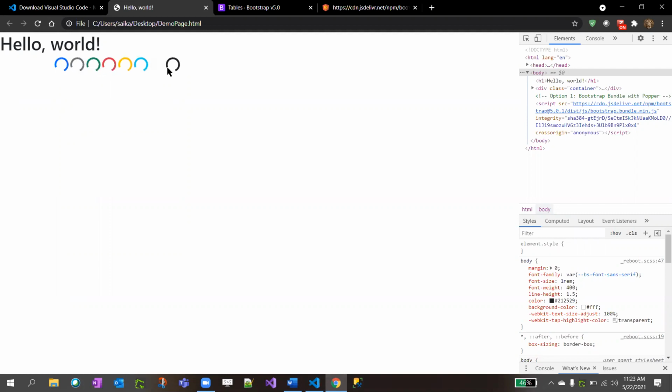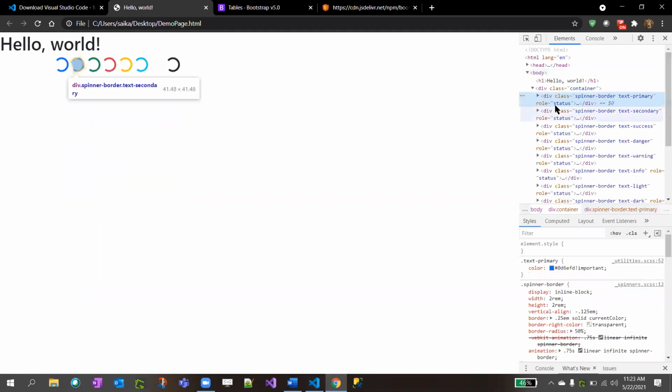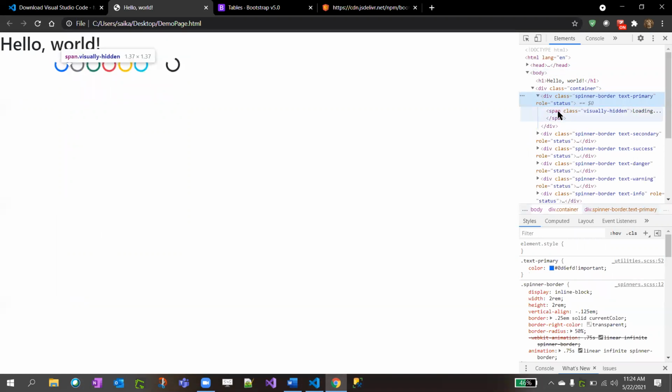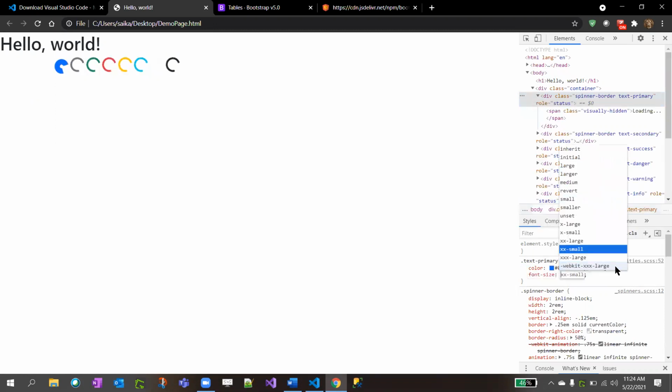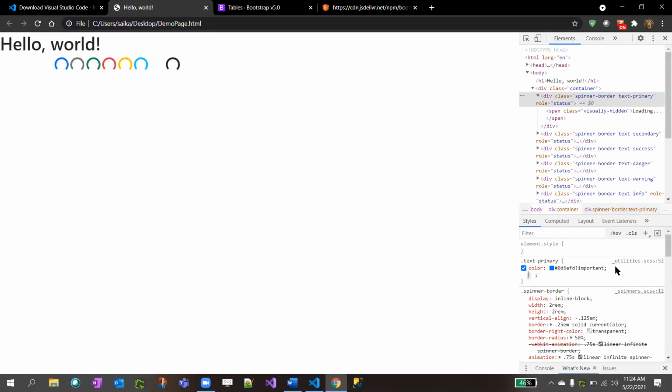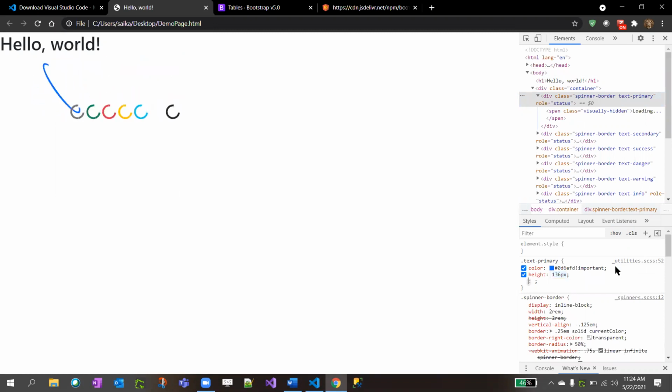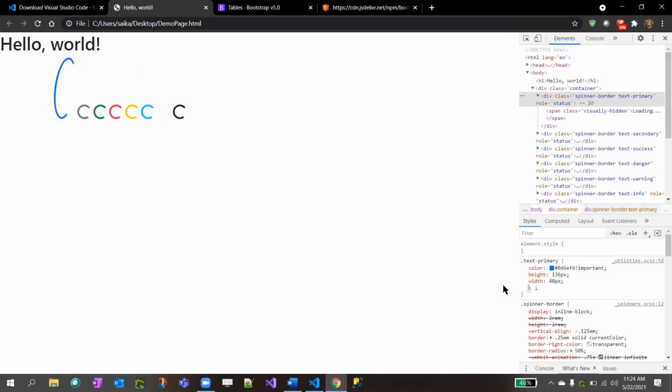see this? Each spinner is having a different color. You can use whatever spinner color you want, and you can write your custom CSS to give height, width, and stuff to the spinners, right?